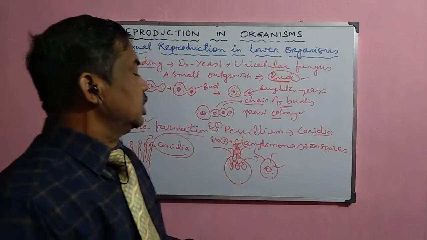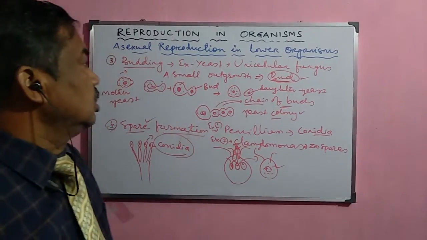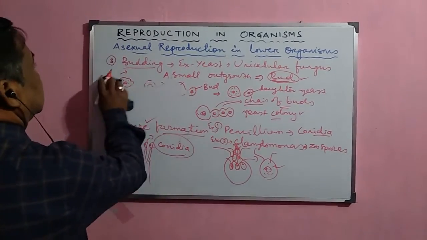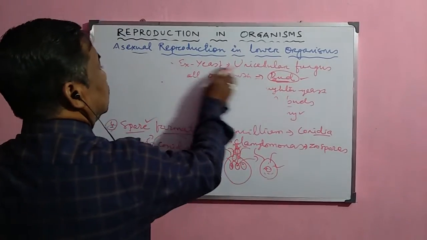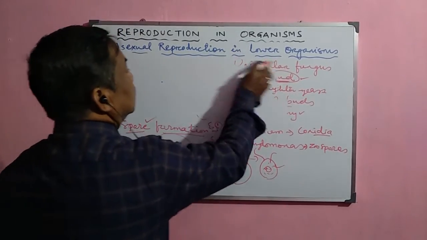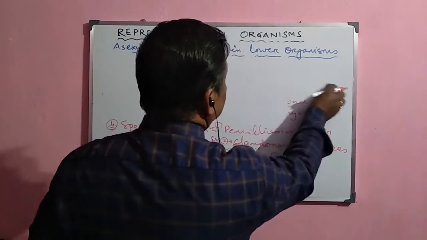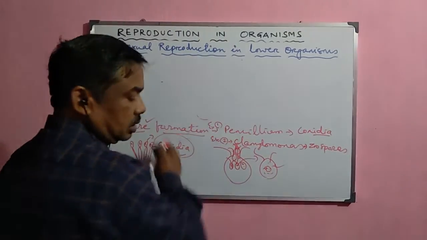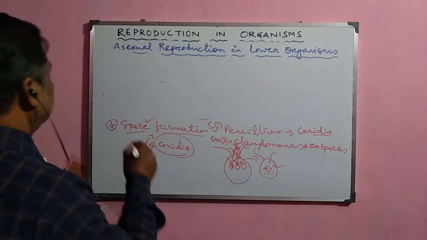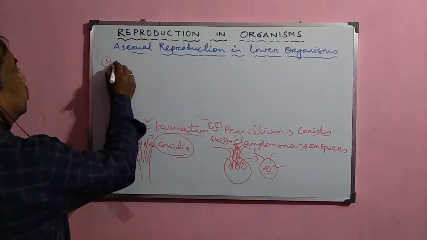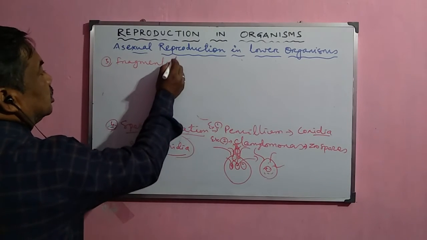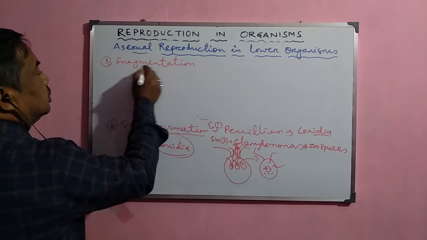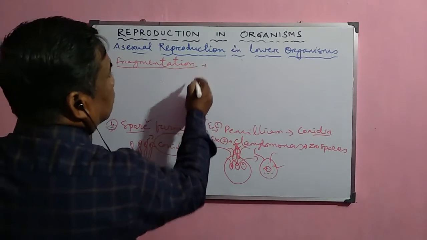Now another important process which occurs in the lower plants, or in some algae like Spirogyra, is called fragmentation, and later on it regenerates into the new organism. So that is fragmentation. Now what is this fragmentation and how does it occur in lower organisms?